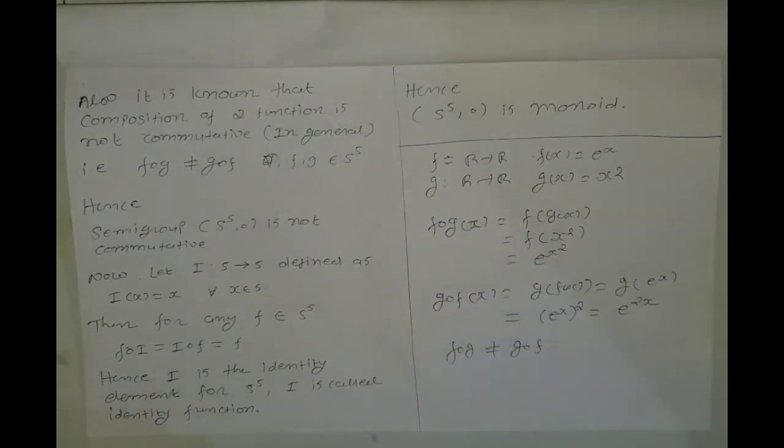So in this lecture we have discussed the definition of semigroup, binary operation, commutative semigroup, and some examples of semigroups, also monoids. We have discussed some basic definitions for this unit. In the next lecture we are going to discuss submonoids, subsemigroups, and some more examples about them. So this is enough for this lecture, and we will continue our unit in the next lecture. Thank you.